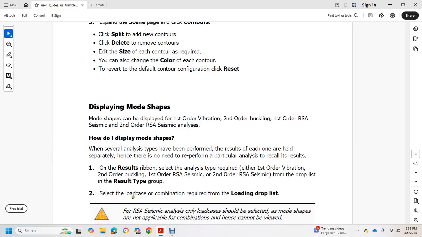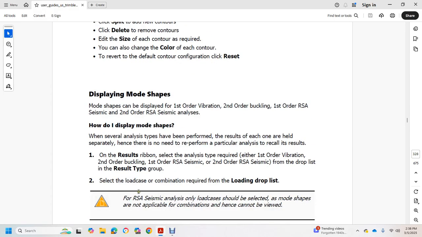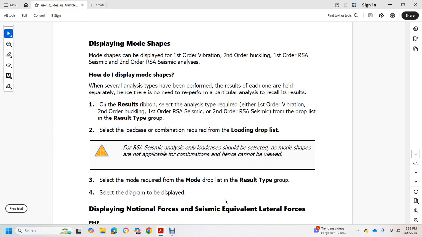In the drop list of the result type group, select the load case or combination required from the load drop-down list. For RSA seismic analysis, only the load case should be selected in any of the modes; it is not applicable to the combination, hence it cannot be viewed. Select the mode required from the mode drop list of the result type group.